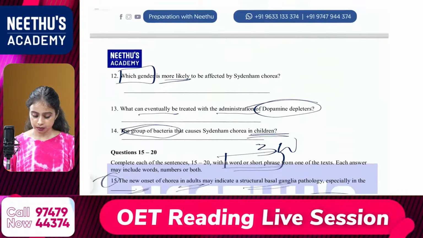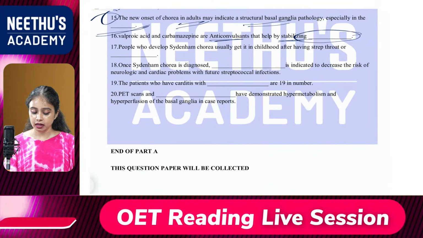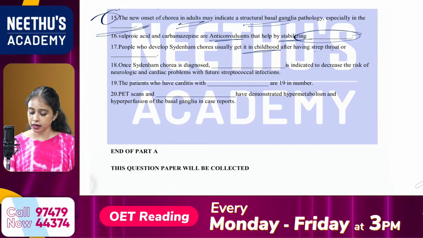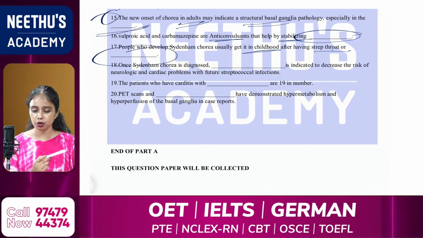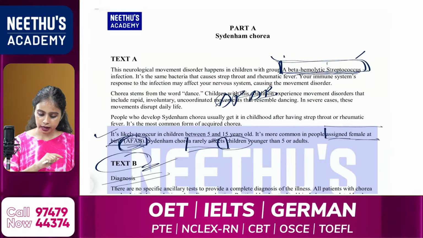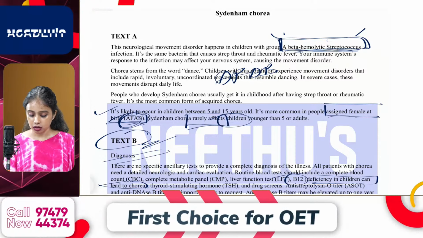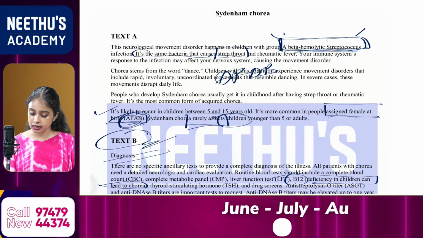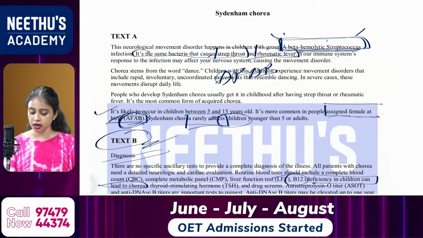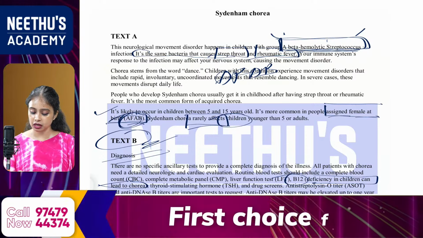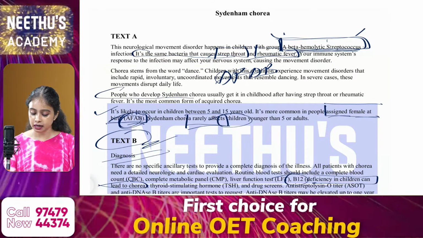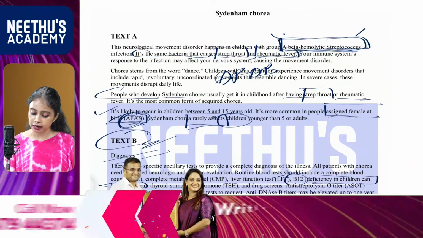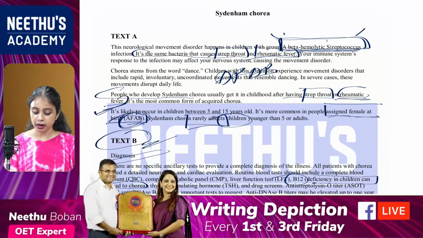Then the next question, the 17th one: people who develop Sydenham chorea usually get it in childhood after having strep throat or dash, or what? Again it is the disease condition. In the second line, it is the same bacteria that causes strep throat and rheumatic fever. People who develop Sydenham chorea usually get it in childhood after having strep throat or rheumatic fever. So the answer should be rheumatic fever, from text A.